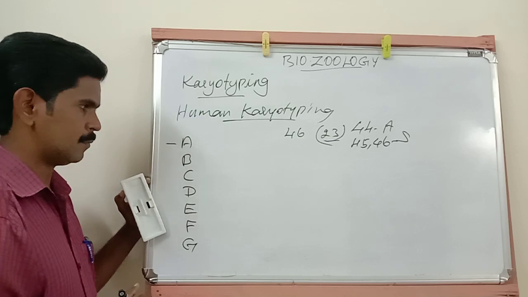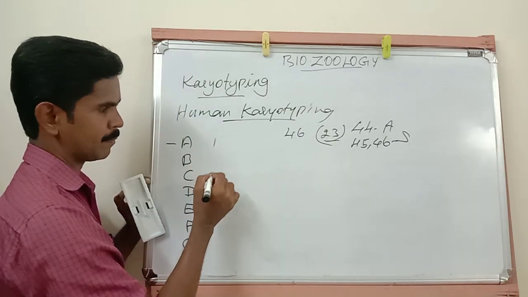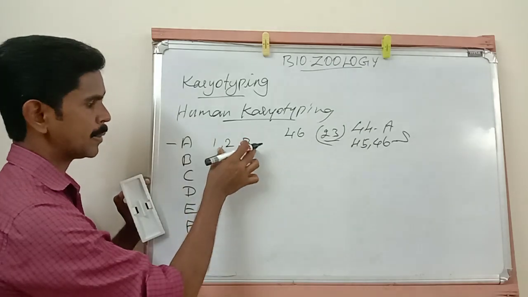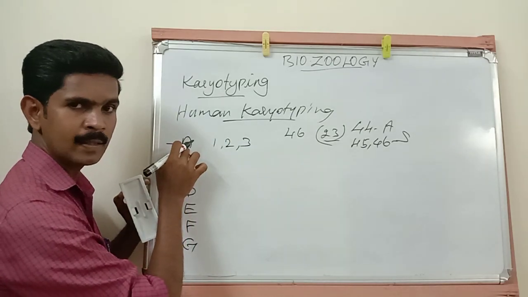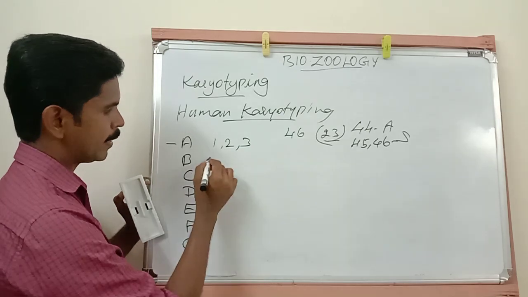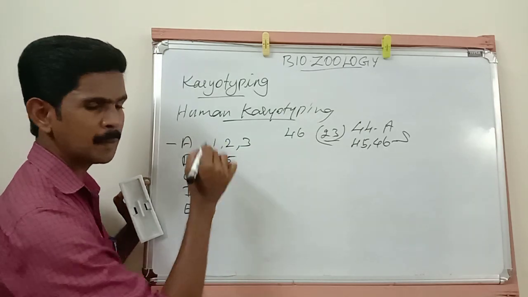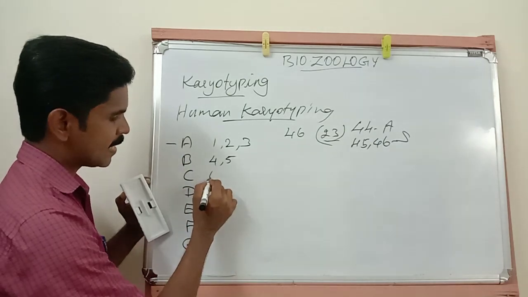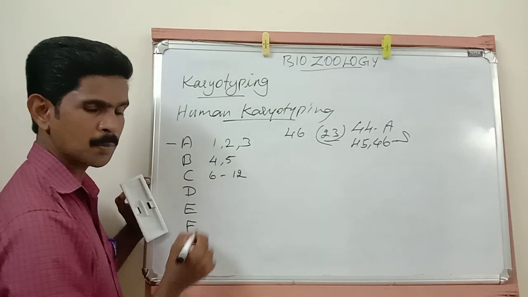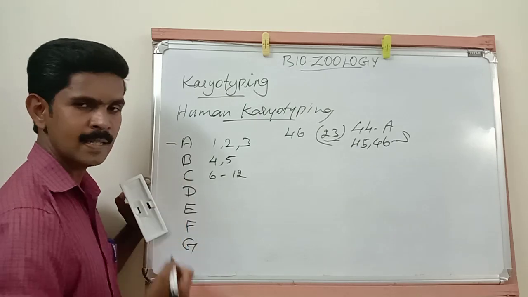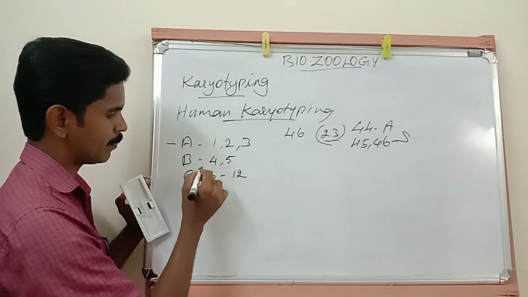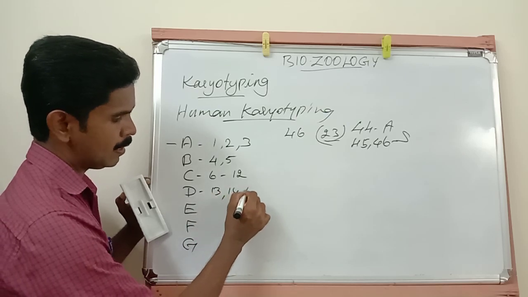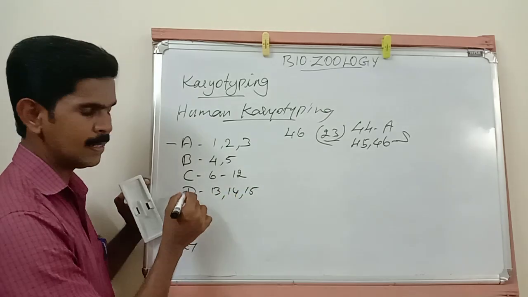Understand all of you? See. The first pair, second pair, and third pair are arranged in the A group. Then the 4th and 5th pair of chromosomes are arranged in B group. Then the 6th to 12th pair of chromosomes are arranged in C group. Then the 13th, 14th, 15th pair are arranged in D group.